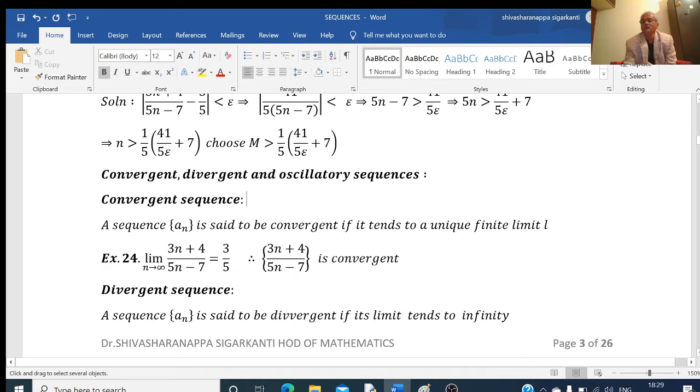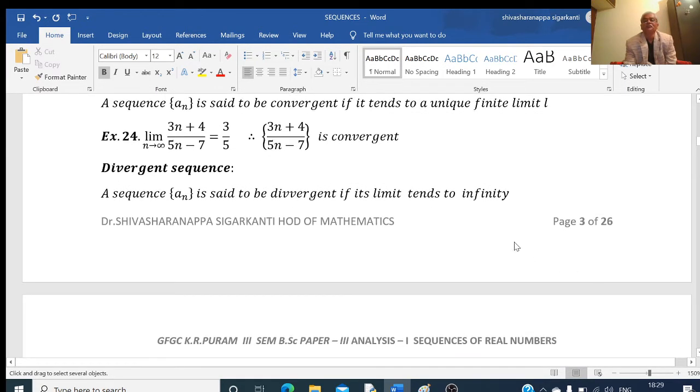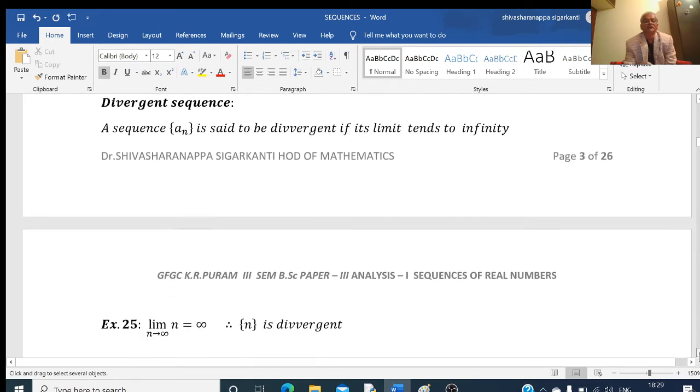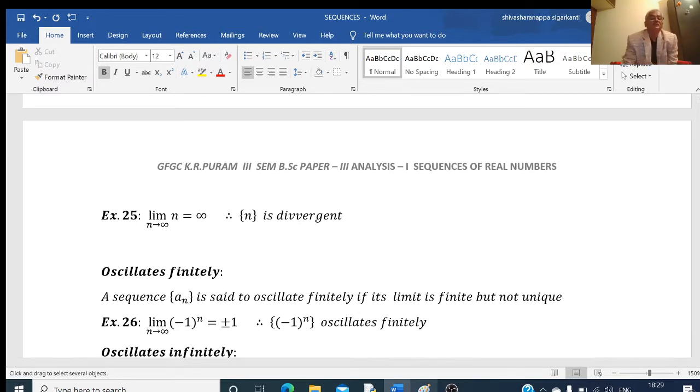What about the divergent sequence? A divergent sequence is one whose limit tends to infinity. For example, consider the sequence n, consisting of 1, 2, 3, 4, 5, 6, up to infinity. If I take the limit of n as n tends to infinity, this is equal to infinity. Therefore, we say that this sequence is divergent.